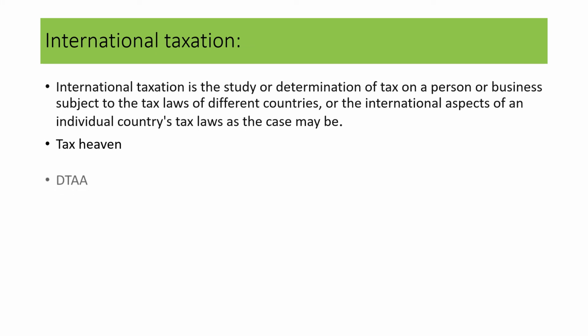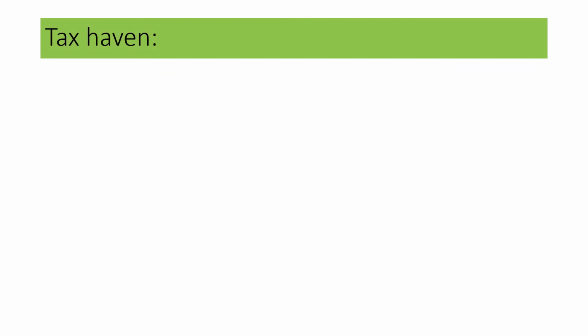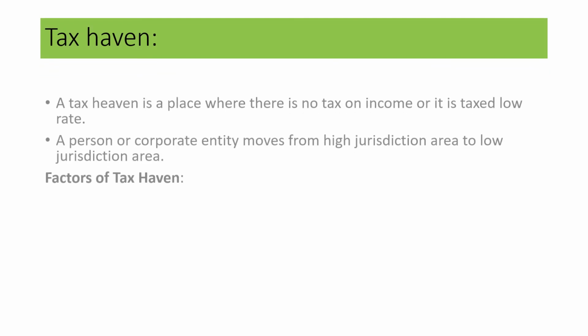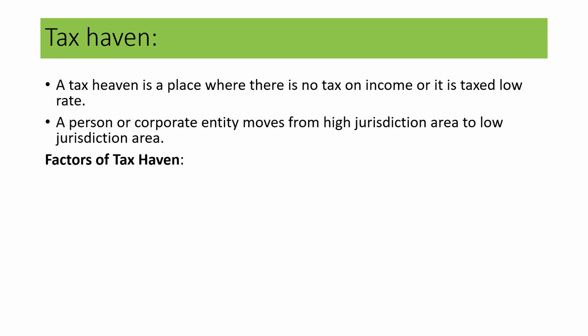Now, tax haven, DTAA, transfer pricing. In international taxation, these are three different concepts we are going to study. Now let's see what is tax haven. Tax haven is nothing but a place where there is no tax on income or the income is lightly taxed.